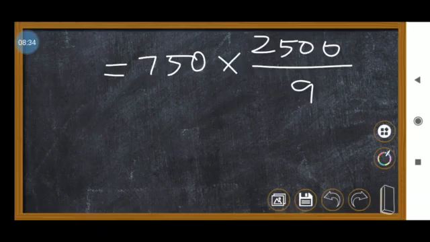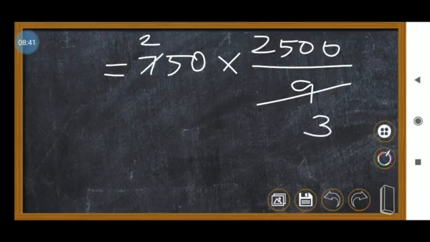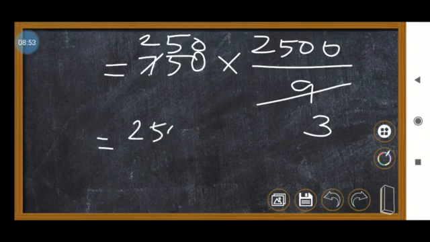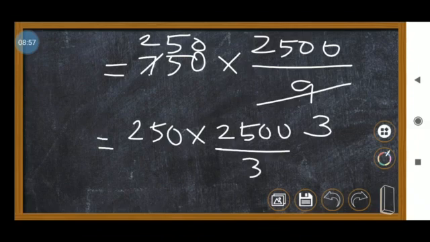Anyway, we'll try it. Here 3 3s are 9. Here 2 3s are 6, remaining 1, so 5 3s are 15. So 250 3s are 750. So 250 into 2500 divided by 3. Now we can cancel this one here. Which one? 2500 divided by 3. Okay, so this one will cancel.